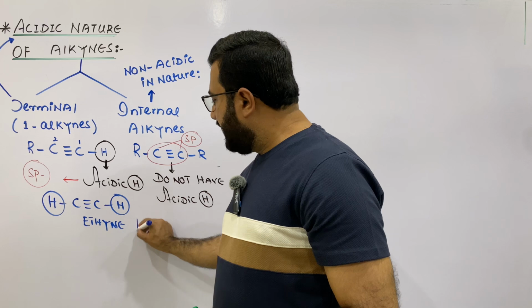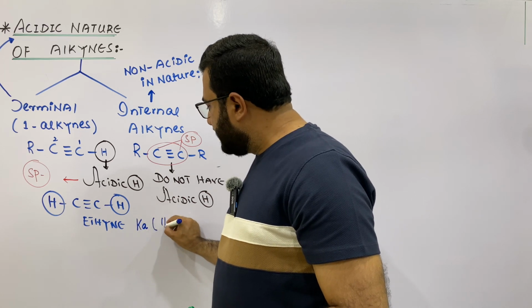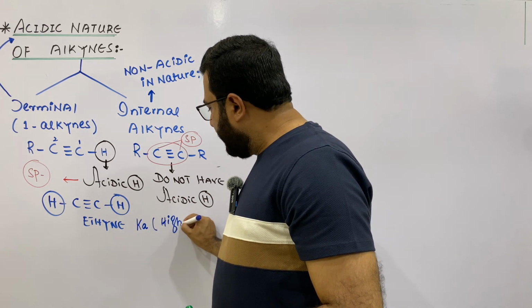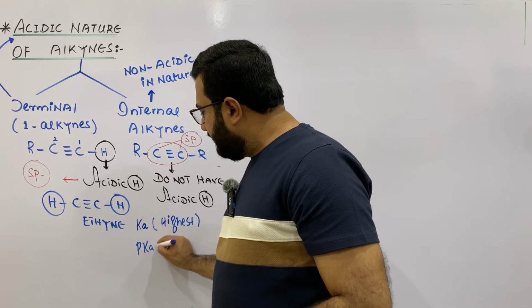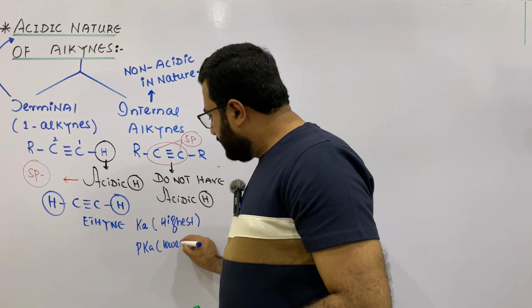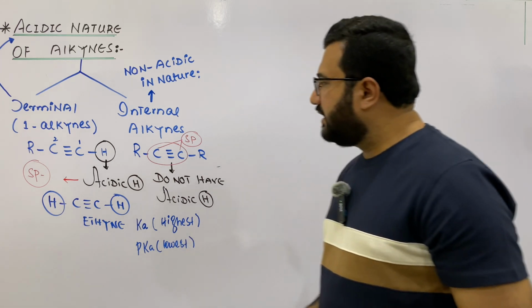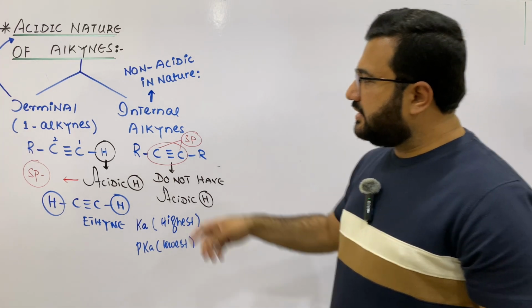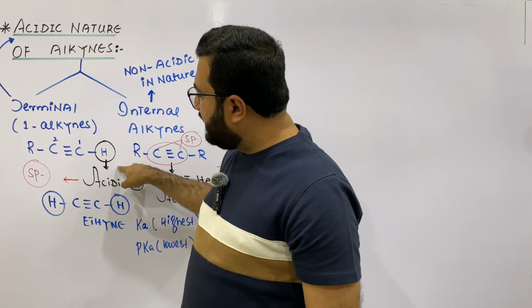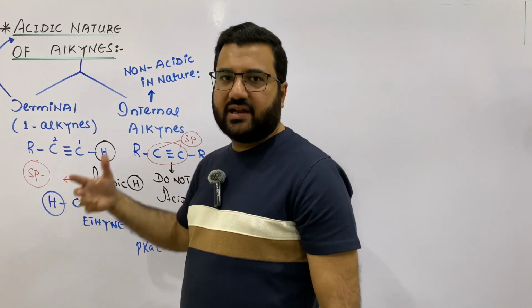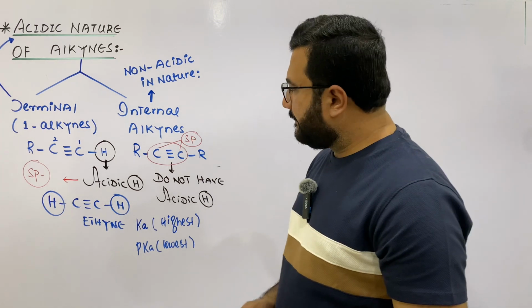And the Ka value of ethyne is highest among all the terminal alkynes, and the pKa value is lowest among all the terminal alkynes. So the first thing is, what are the two types of alkynes? What is meant by acidic hydrogen, and which alkyne has two acidic hydrogens?